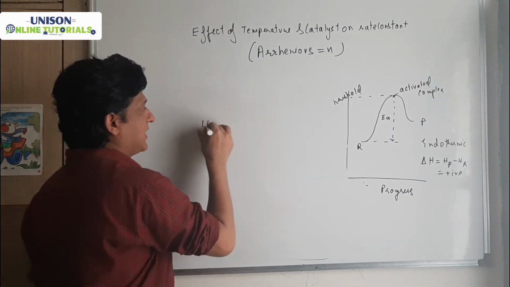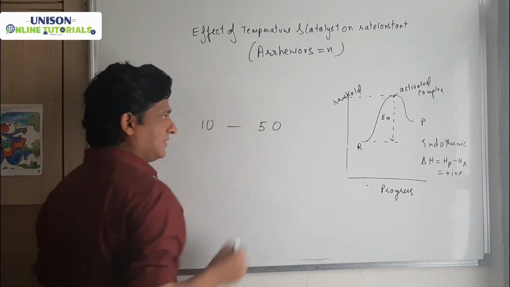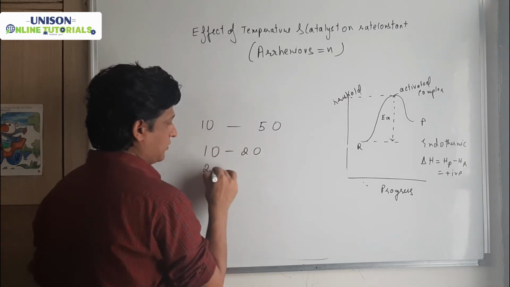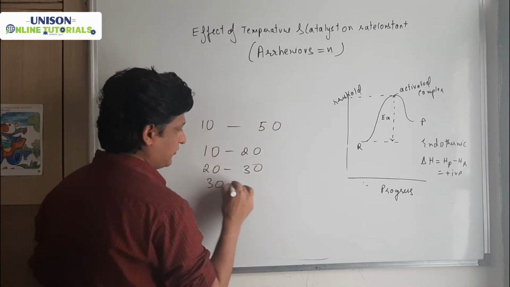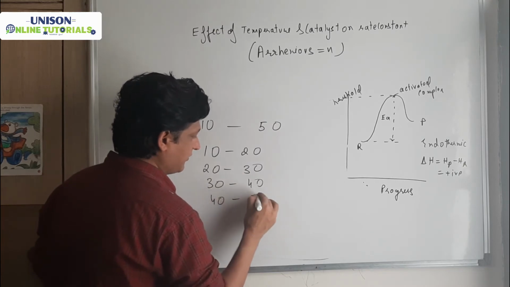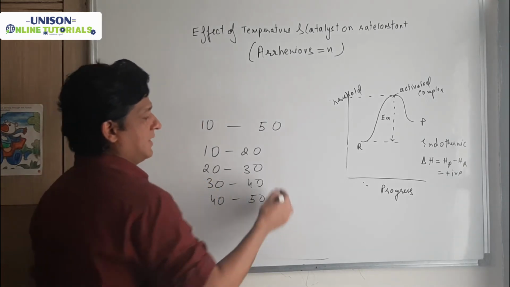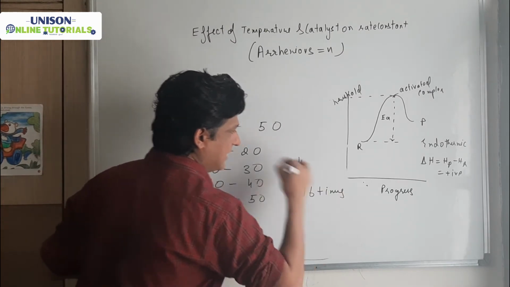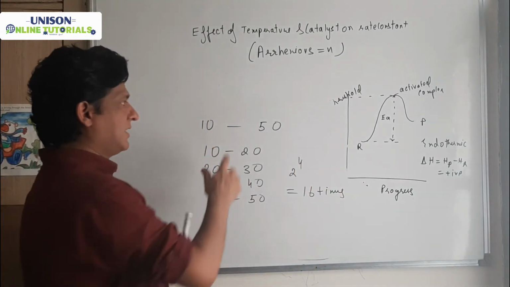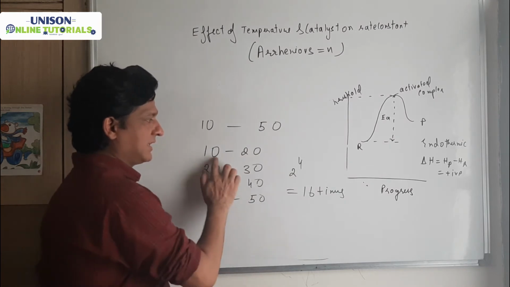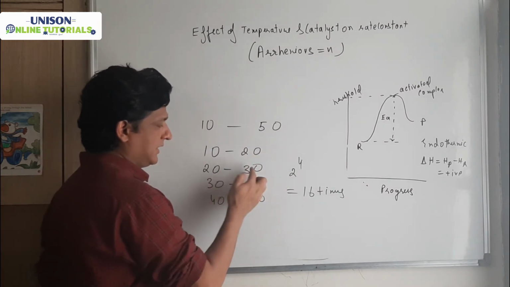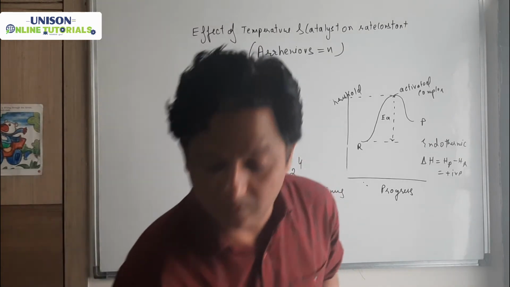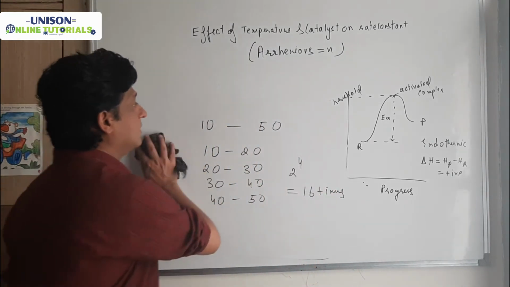See, 10 to 50. If it is increasing, then first 10 to 20, then 20 to 30, then 30 to 40, then 40 to 50. So how many times? That is 2 raised to power 4, that is 16 times the rate will increase. If it doubles every 10 degrees, 2 raised to power 4, 16 times. So this kind of numerical we can also do.